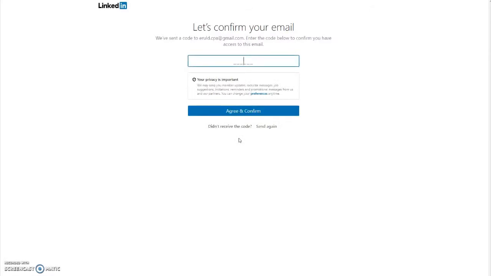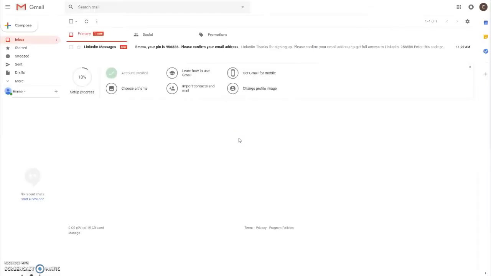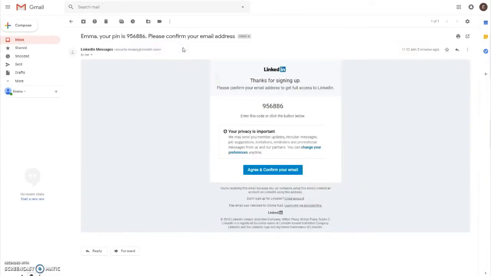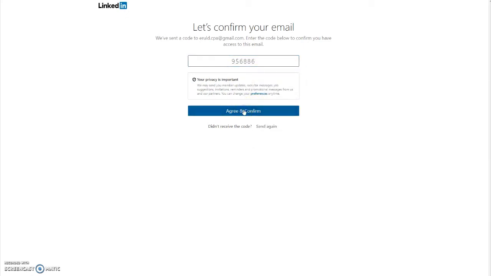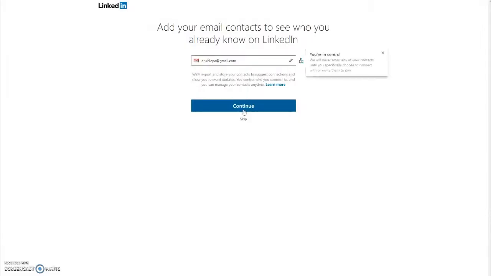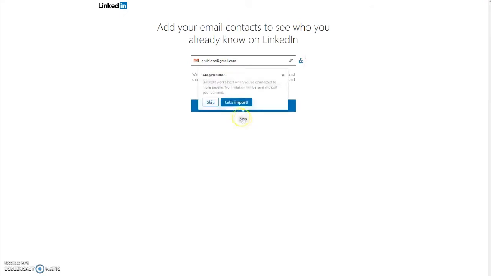You'll now be asked to confirm your email address. LinkedIn will send a code to the email address that you initially entered on the first sign-up page. Switch over to your email inbox, copy the code, and then go back to LinkedIn, hit paste, and then the Agree and Confirm button. You'll now be asked if you want to import your contacts from your email address. As we'll be covering this later in the video, I'm going to go ahead and hit skip.